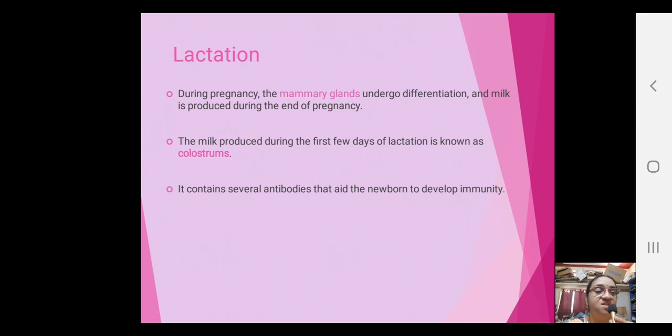So no resistance. As long as the baby is inside the mother's womb, it is totally protected because of the mother's immune system. But now the baby is out, so its immune system has to function, and virtually it doesn't have any. So the mother's milk has antibodies for the newborn to develop some kind of, I would say, innate immunity, or very non-specific immunity. Some immunity it will try to provide to the baby, because now the baby has to build its immunity.